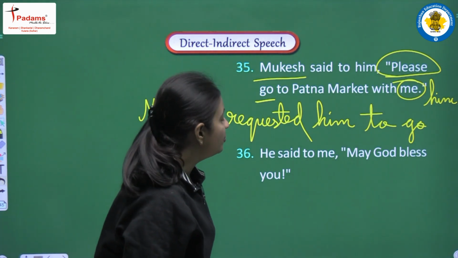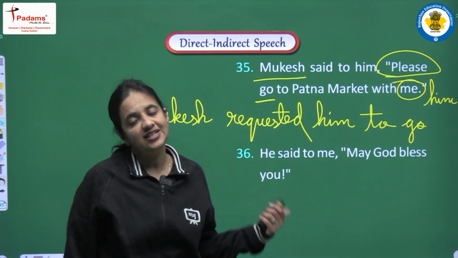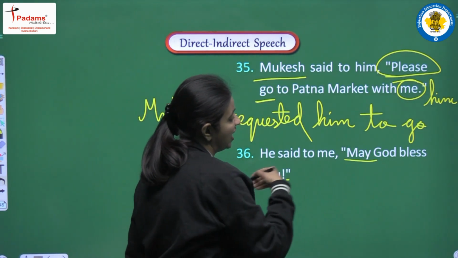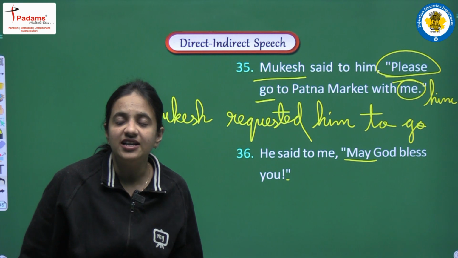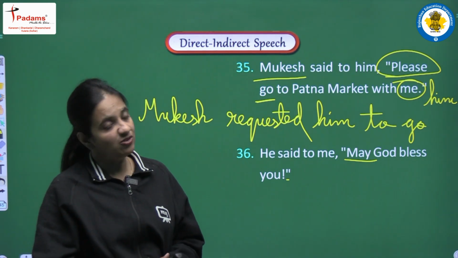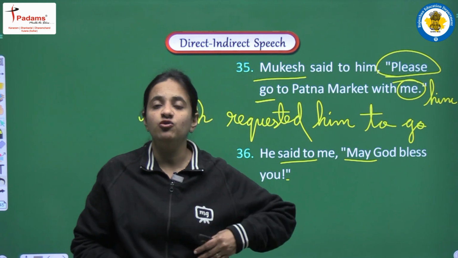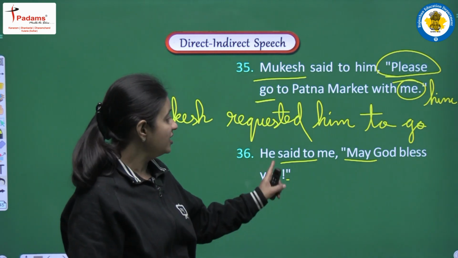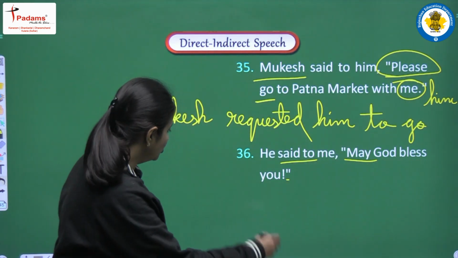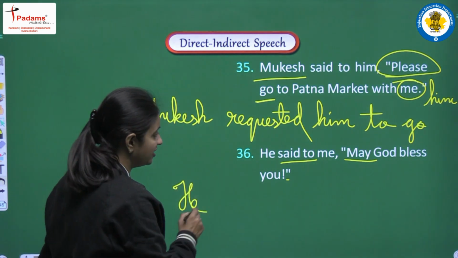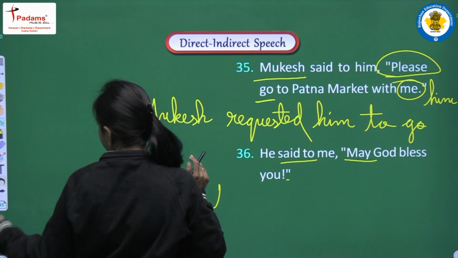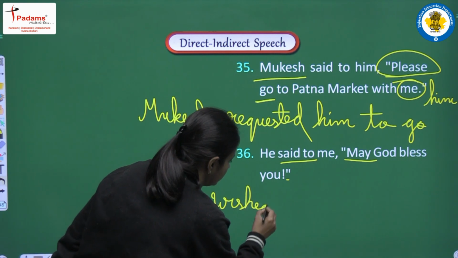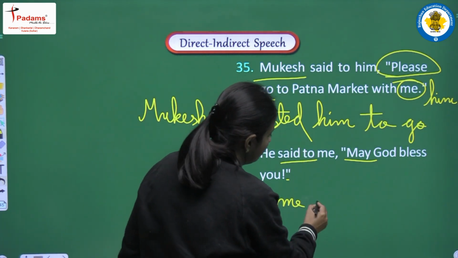Next is, he said to me, may God bless you. So in this sentence we are having optative sentence. Why? Because we are having exclamatory mark and we are having may in the beginning of the sentence. So this is the example of optative sentence, and in the optative sentence we have to convert said to into, we can write wished, we can write blessed, we can write prayed. So let's see how will we write. We will write that he wished me. Conjunction will be that.